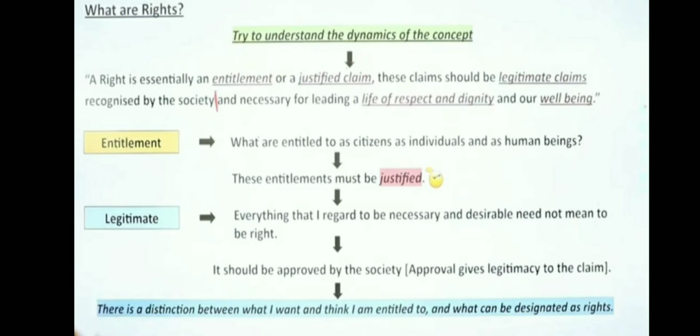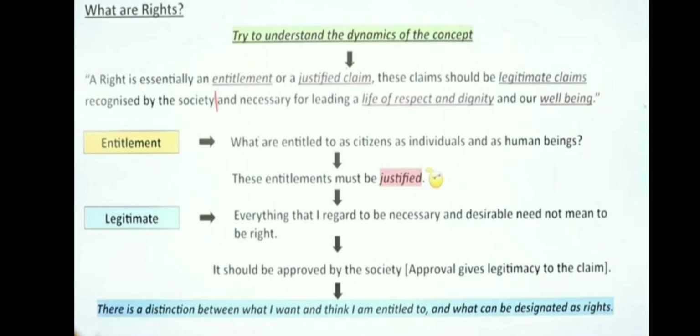A right is essentially an entitlement or a justified claim. These claims should be legitimate claims recognized by society and necessary for leading a life of respect and dignity and our well-being. This is the definition.